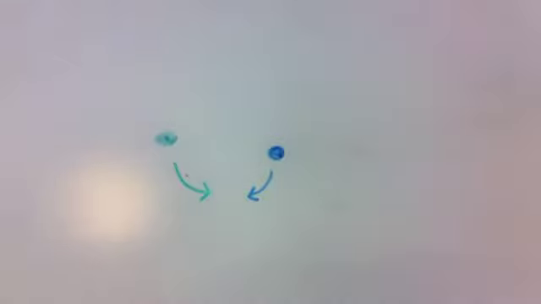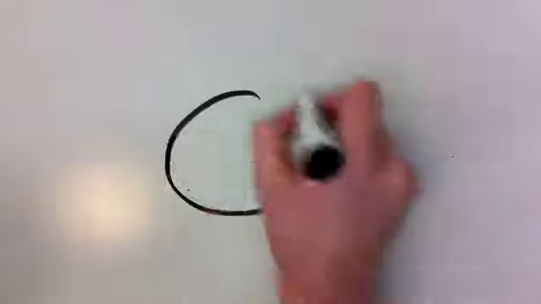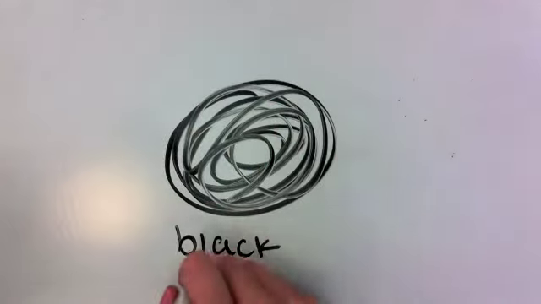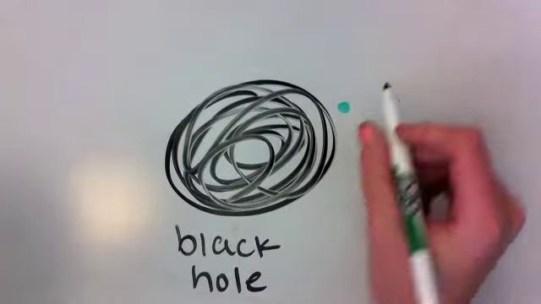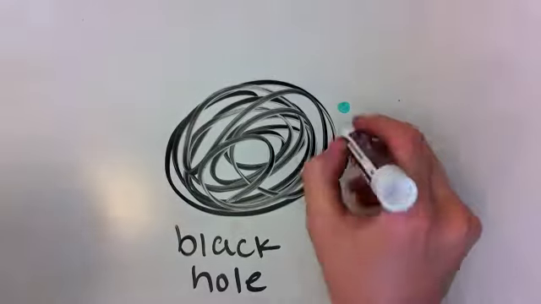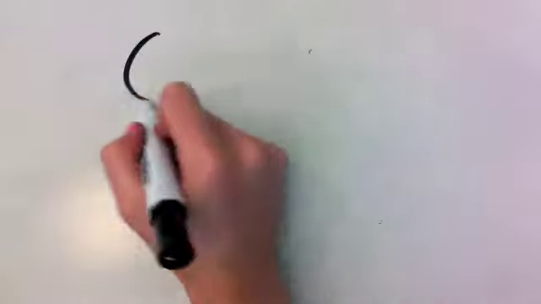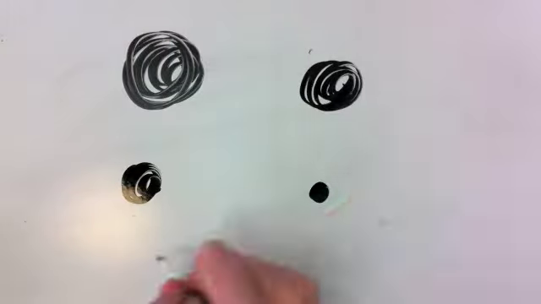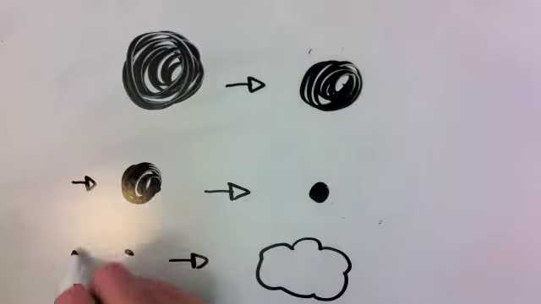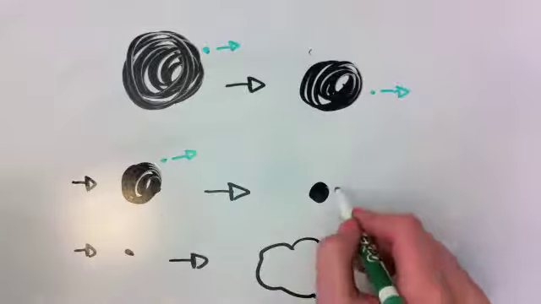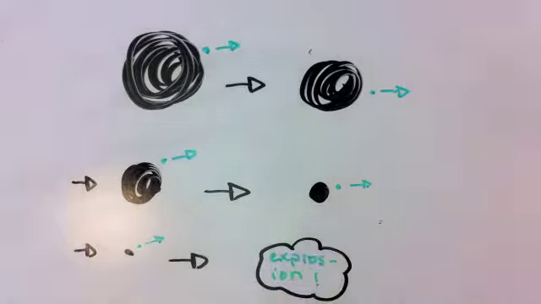Usually, these particles would annihilate each other. However, in some scenarios, the gravitational pull is stronger on one particle than on the other, so sometimes one particle gets pulled into the black hole and the other one escapes, which leads to the black hole losing energy and the event horizon getting smaller. This theory suggests that eventually black holes will continuously shrink, and as they get smaller and smaller, more and more particles will be created at the event horizon, which means that eventually black holes will evaporate.